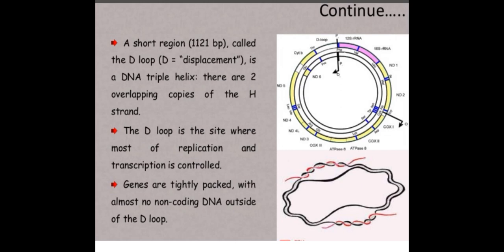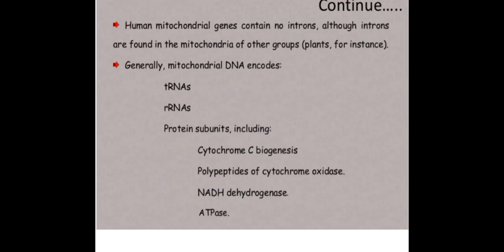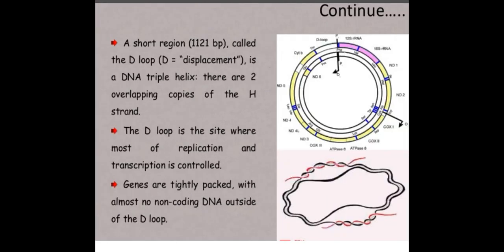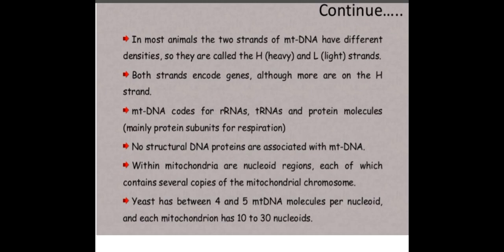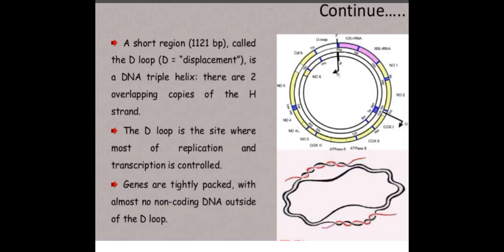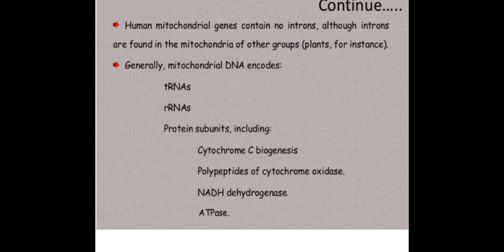The D-loop is the site where most of the replication and transcription is controlled. Genes are tightly packed with almost no non-coding DNA outside of the D-loop. Human mitochondrial genes contain no introns, although introns are found in the mitochondria of other groups, plants for instance.